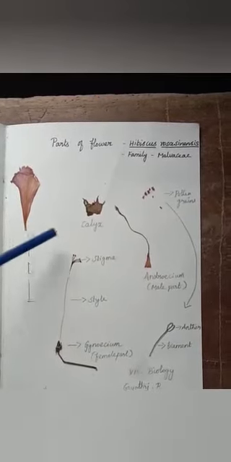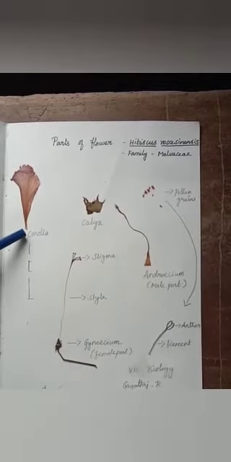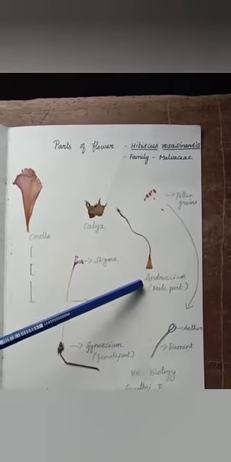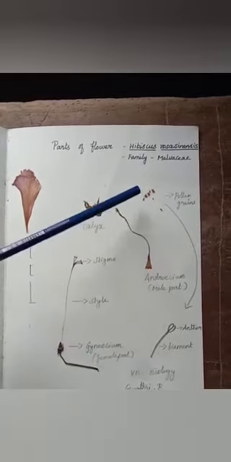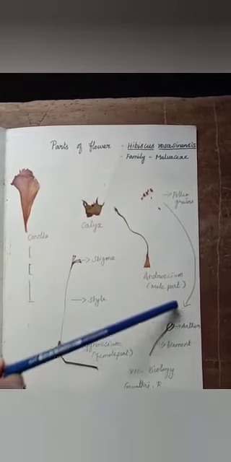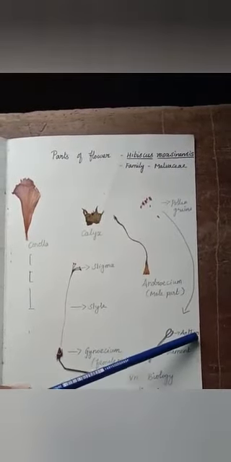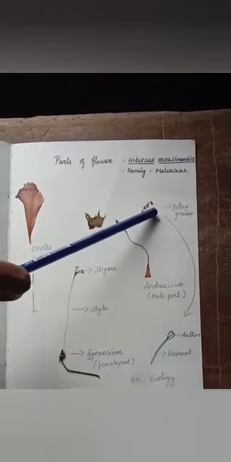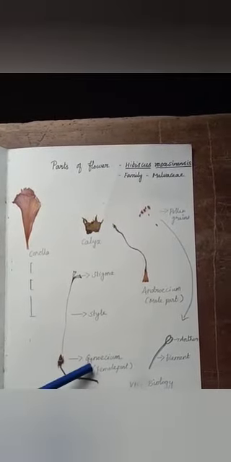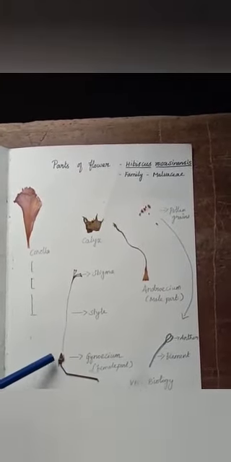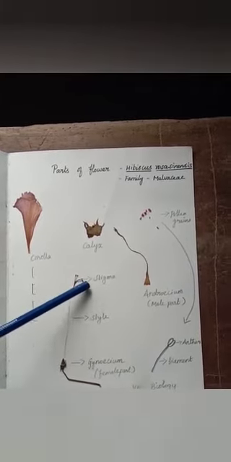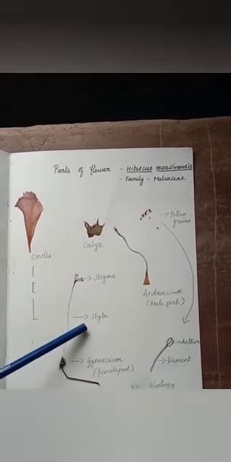See students, this is the calyx, this is the corolla, and this is the androecium, the male part of the flower. These are pollen grains, enlarged like this structure. This is the filament, and this is the anther region. Inside the anther region, the pollen grains are present. This is the gynoecium, the female part of the flower. This is the stigma, and this is the style.